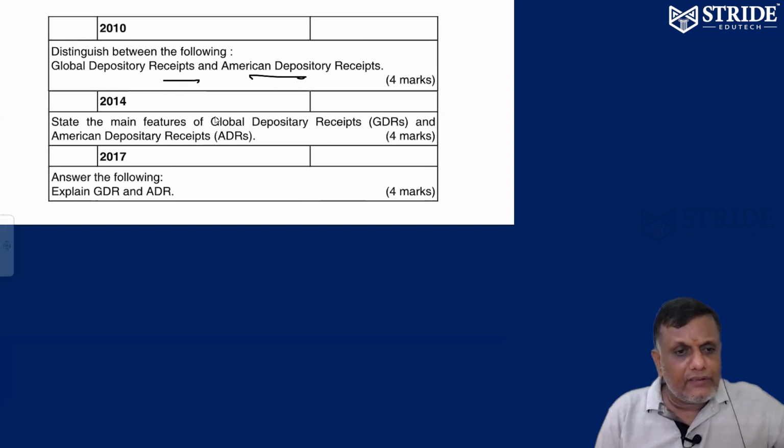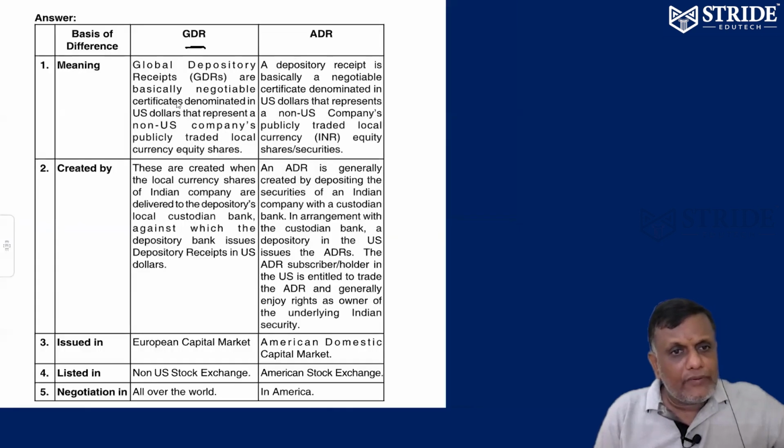The same question again, they are asking about ADR and GDR. What is a GDR? It is a global depository receipt. It is basically a negotiable certificate in dollars representing a non-US company's publicly traded local currency equity shares. Any non-US company can issue it. A negotiable certificate in US dollars, issued by the non-US company, representing publicly traded local currency equity shares, that is called a GDR.